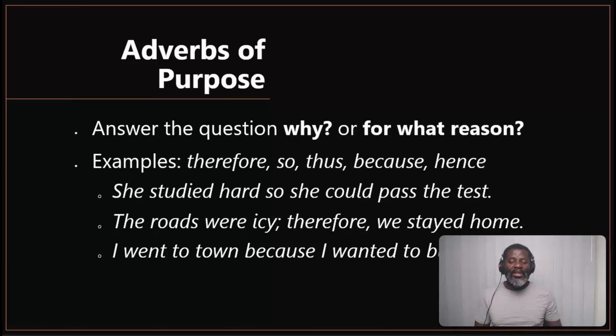For example, I went to town because I wanted to buy this. So you can see that even when you say that sentence giving a reason, you are actually using adverbs of purpose. You are using adverbs which show reason. That's how word classes are connected to advanced structures like purpose and reason. Okay, we move on. Let's look at examples.